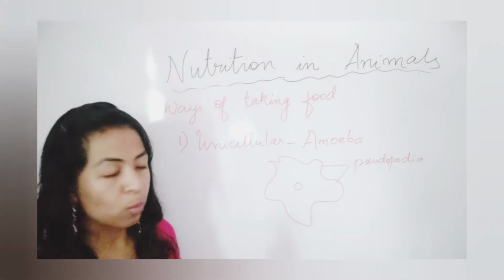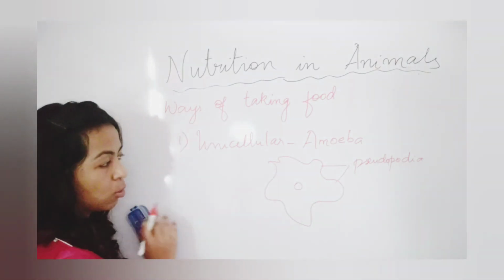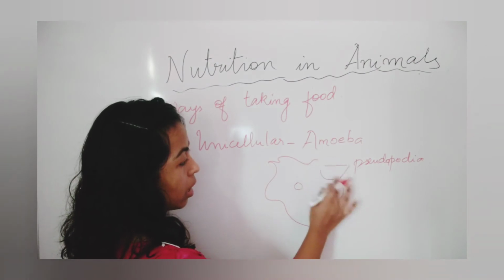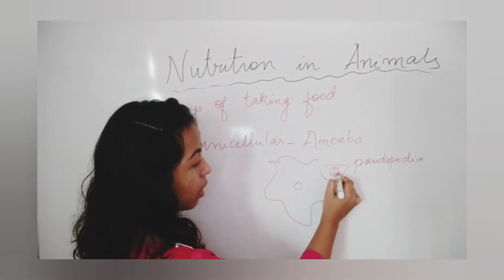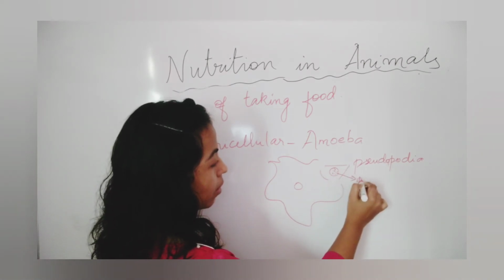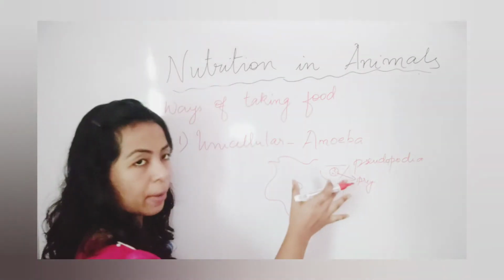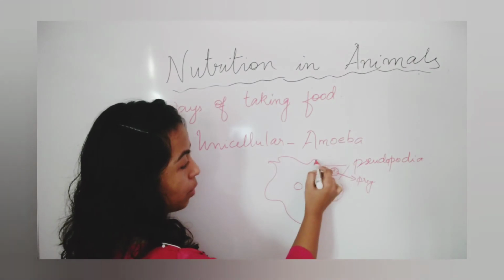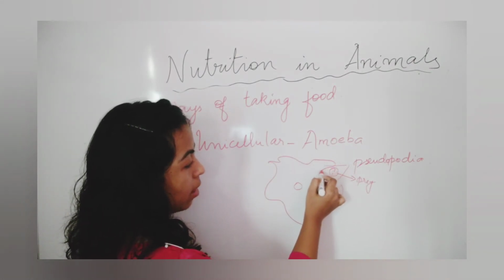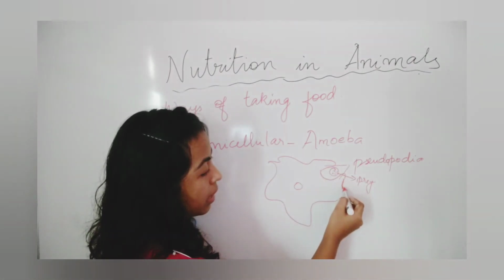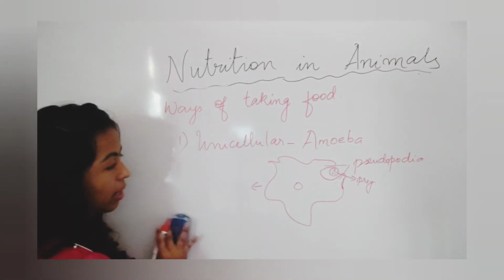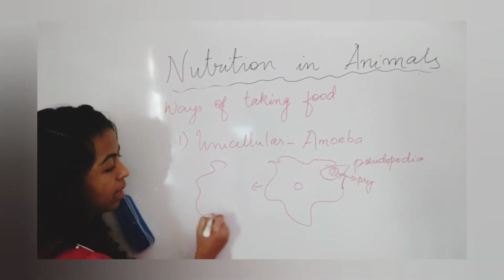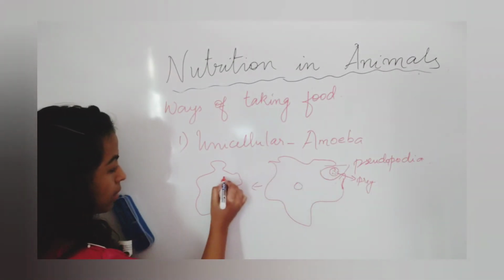obtain its food, what does it do? This pseudopodia, suppose here is its prey. What is prey? Like its source of food. What will happen to the pseudopodia? It will try to engulf its prey. After it tries to engulf its prey, what will happen is that here, this is the prey, it will get